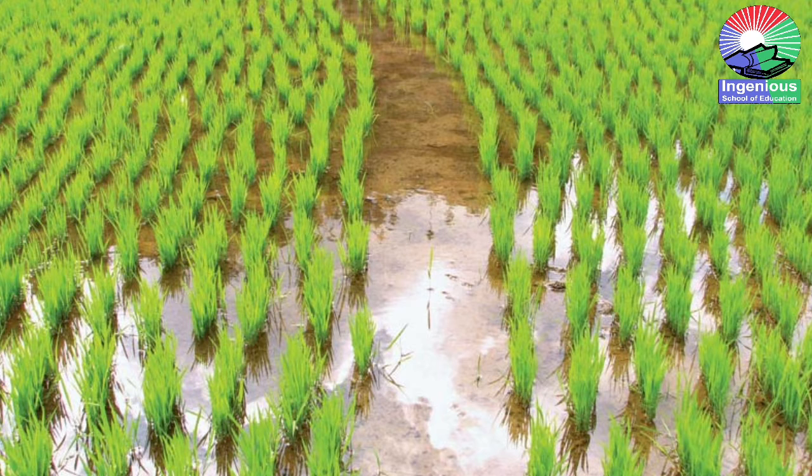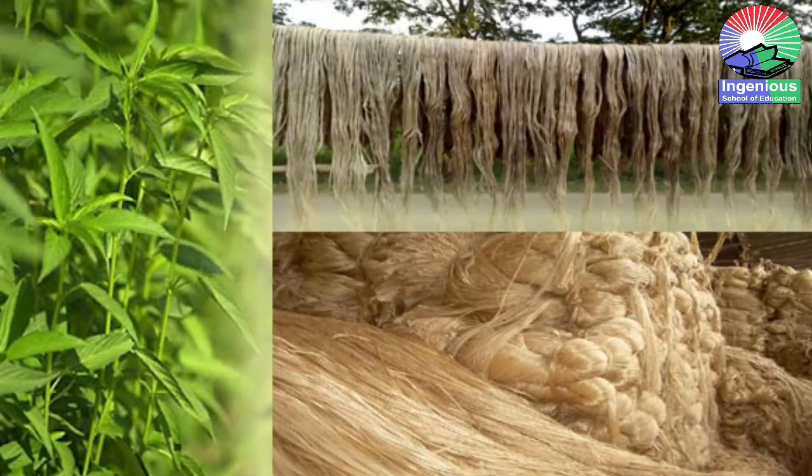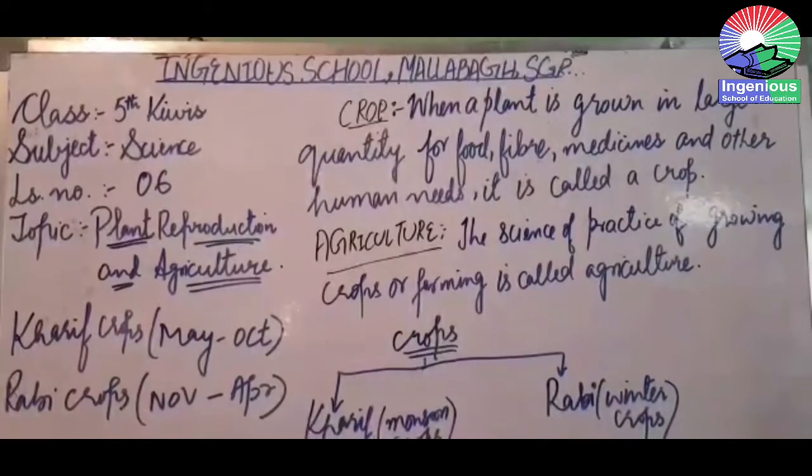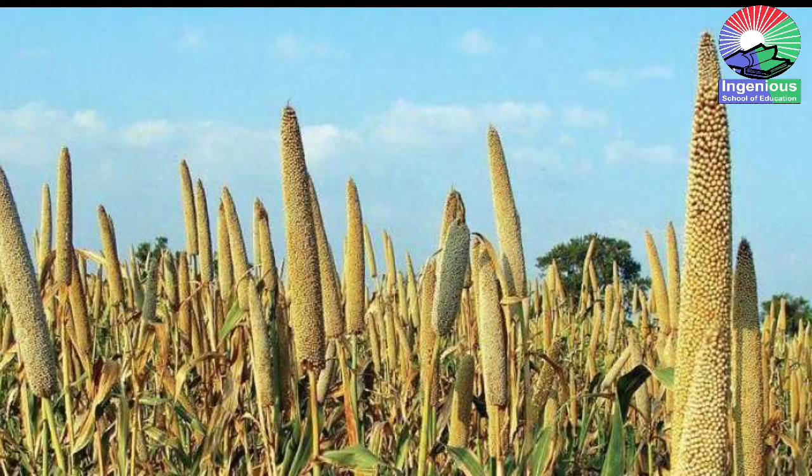In the same way, jute doesn't grow in a clay soil, it grows in a loamy soil. Loamy soil can hold both air and water well. Millet is a crop that is grown in sandy soil. So different kinds of crops are grown in different kinds of soils.